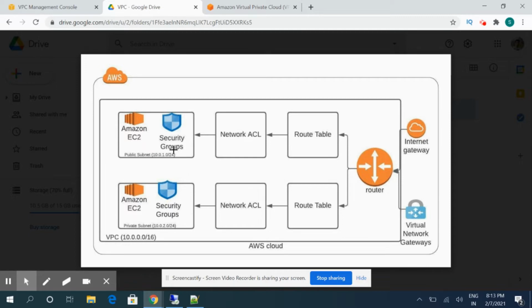Now we have a security group also, which is attached to an EC2 instance. A security group is also a security level filtration where we define the ports and the IPs which will be allowed.